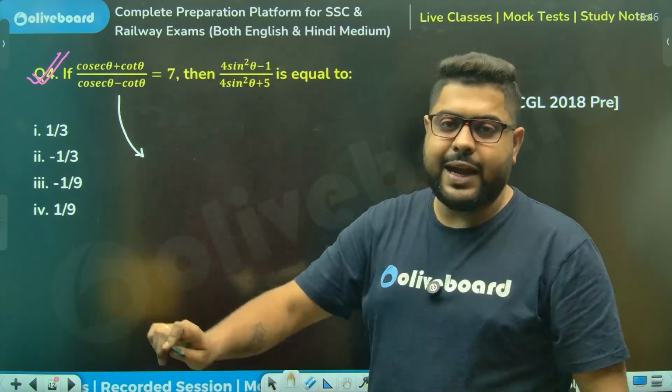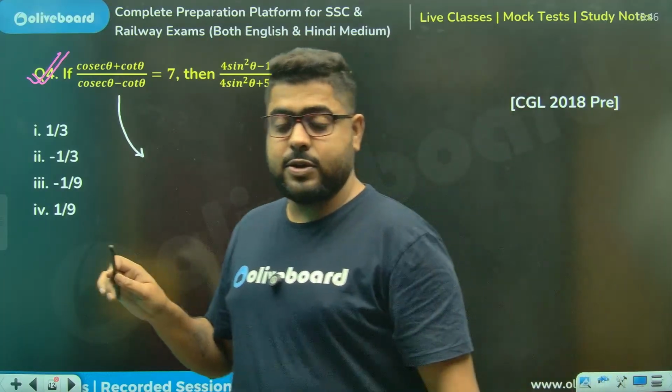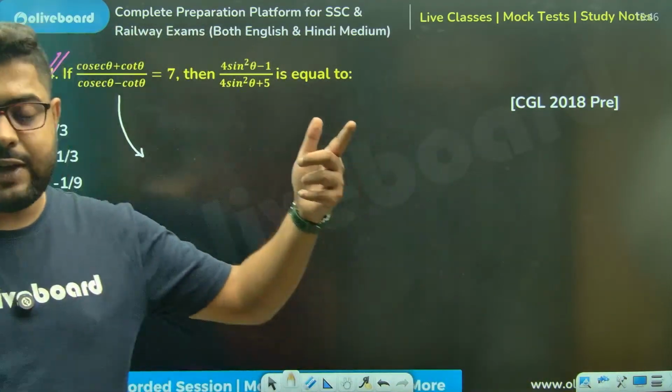Better you try again and again to become comfortable, because it is very important. It is required in different chapters.